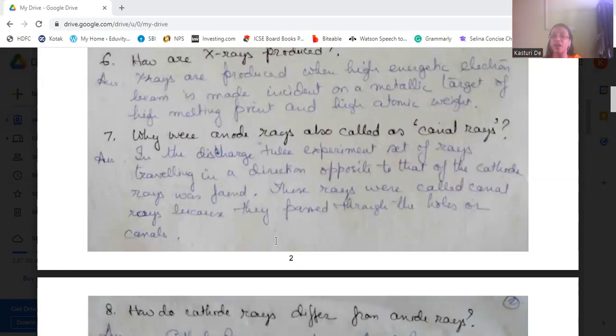Why are they known as canal rays? Because in the experiment certain canals are used, and these rays pass through the holes of the canals, and that's why they are called canal rays.